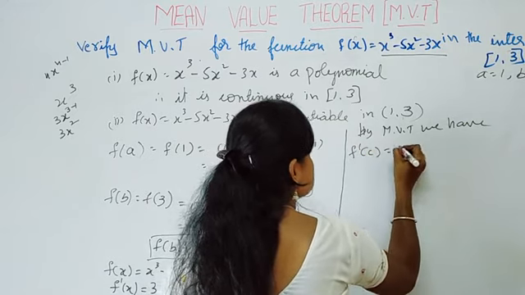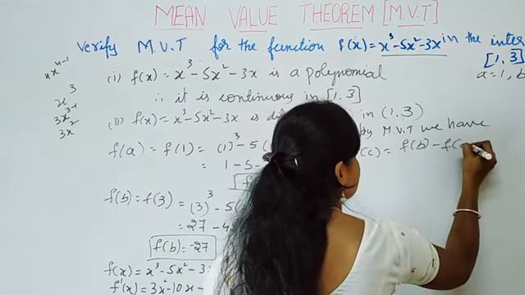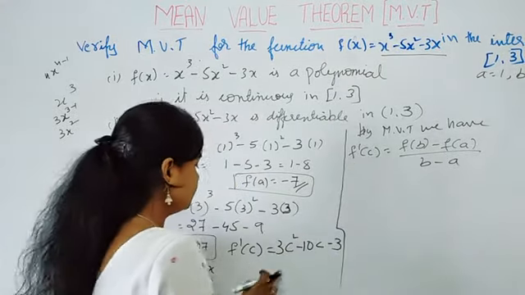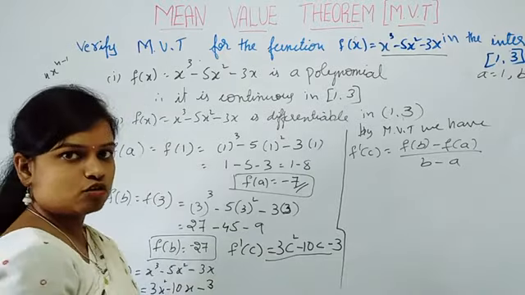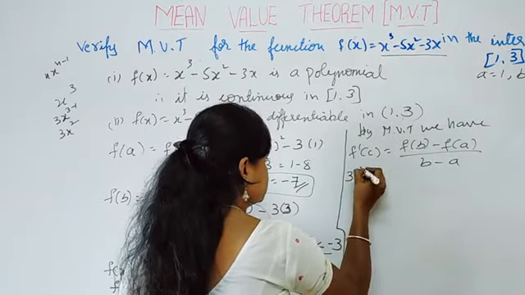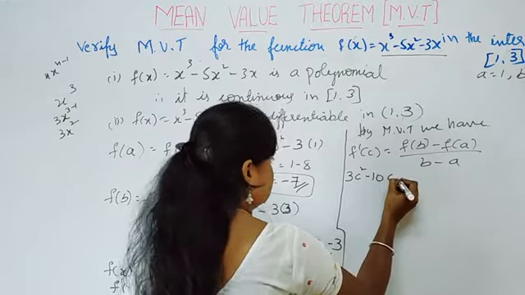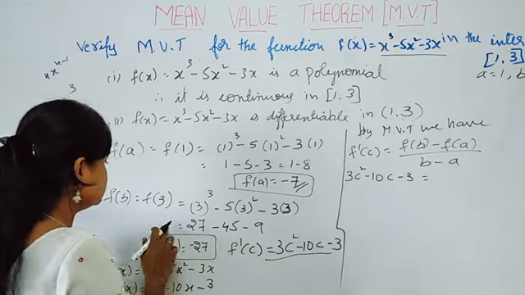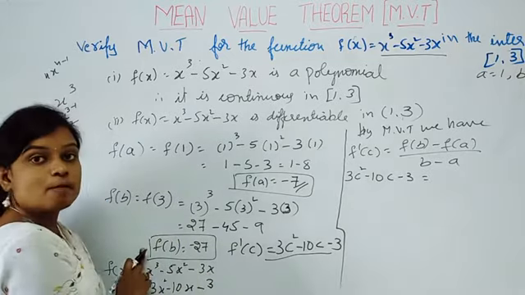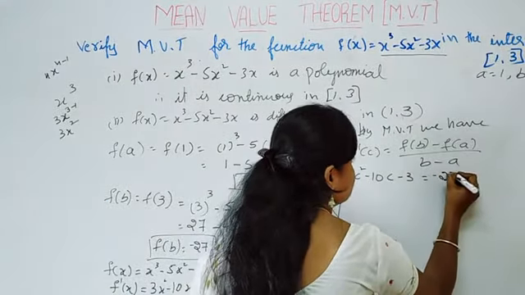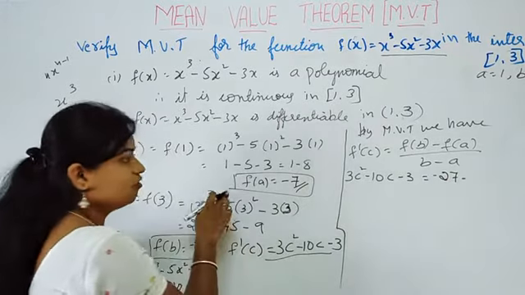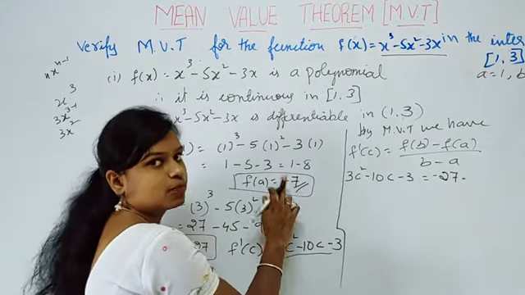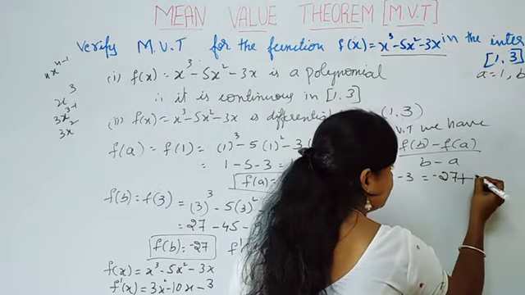f dash of c is equal to f of b minus f of a divided by b minus a, right? So f dash of c is 3c square minus 10c minus 3, which is equal to f of b minus f of a. What is f of b? f of b is minus 27. Minus 27 minus, what is f of a? Minus 7. Here also we have minus, so minus into minus becomes plus. I directly write it as plus 7.